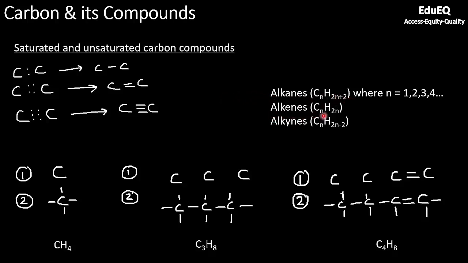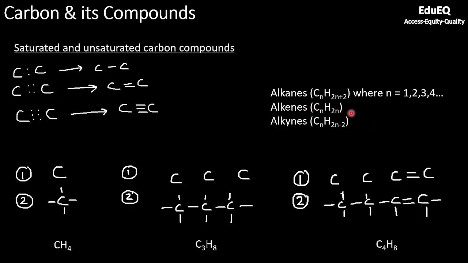Similarly, for alkenes, if you have one double bond and there are no cycles or rings getting formed, then this formula of alkenes is also valid, CnH2n. So you see there is only one double bond here, and with CnH2n, if you put n equal to 4, you get C4H8. Similarly, you can find for decene also. Decene is nothing but C10H20.